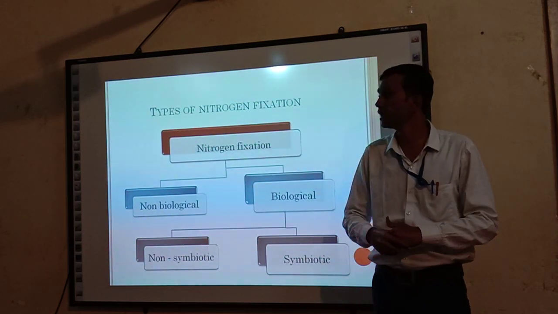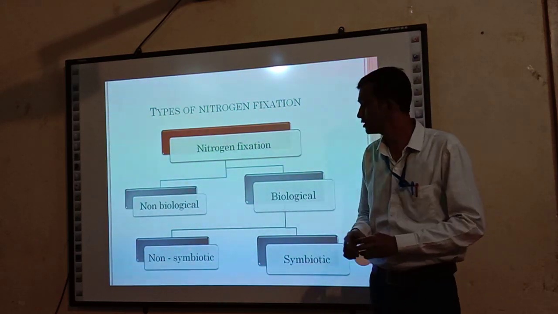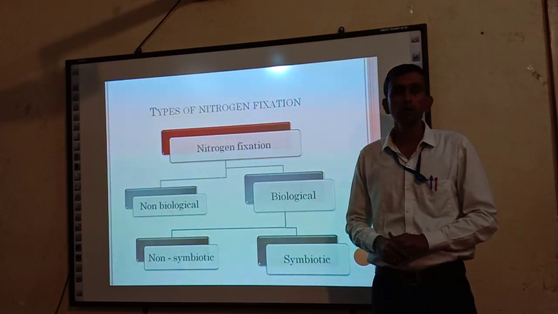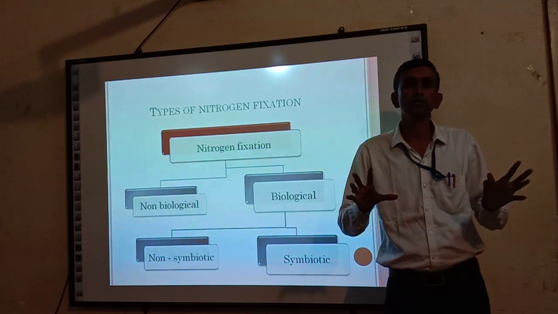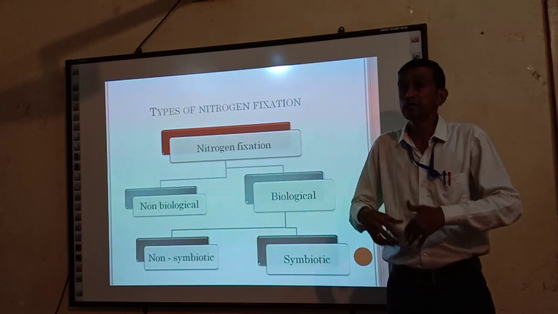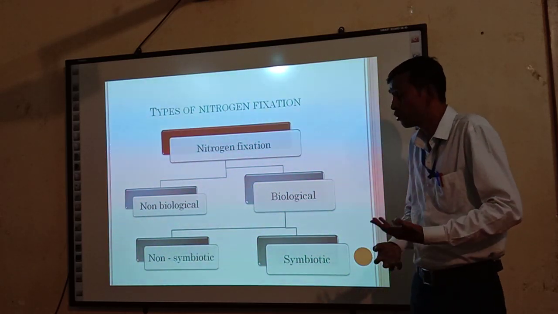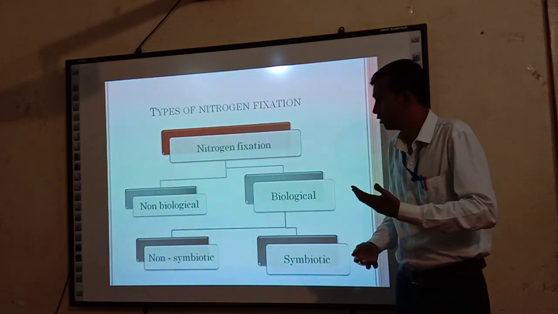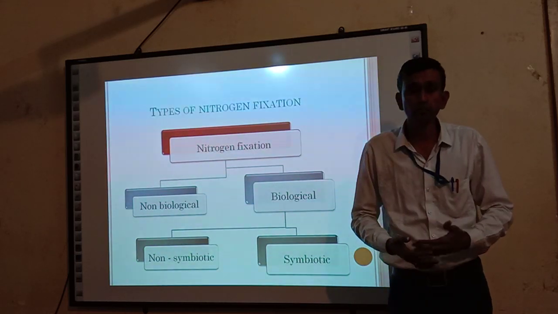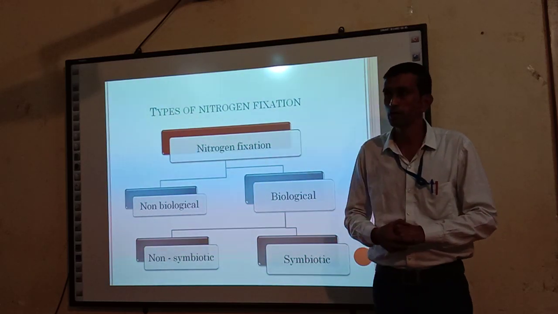Then we see the types of nitrogen fixation. There are two types of nitrogen fixation: non-biological nitrogen fixation and biological nitrogen fixation. In non-biological nitrogen fixation, no living organism, not even microorganisms, is responsible for the conversion of aerial nitrogen into nitrogenous compounds. This type of nitrogen fixation, which is carried out by a physical factor, is also called physical nitrogen fixation, or non-biological nitrogen fixation, meaning nitrogen fixed by lightning and thundering in the rainy season. That type is called non-biological nitrogen fixation.